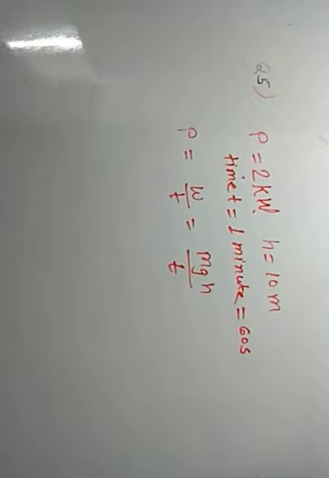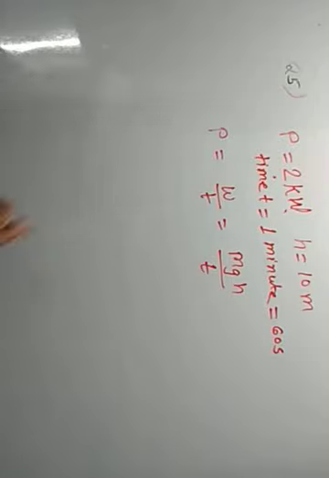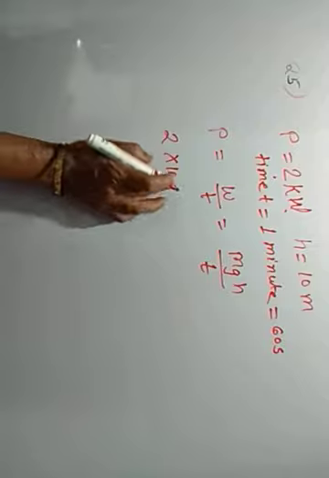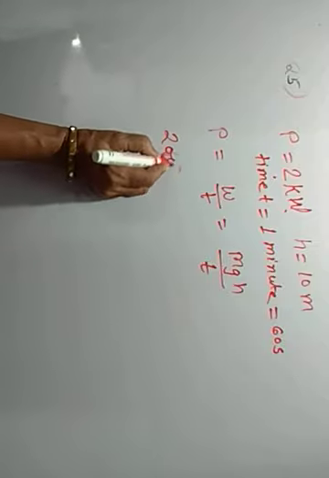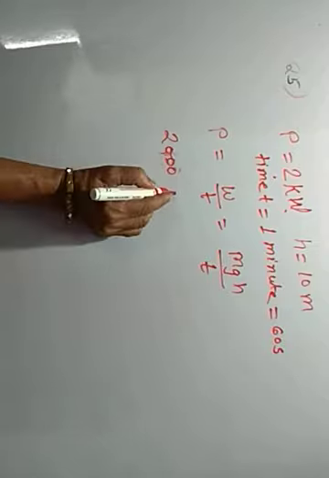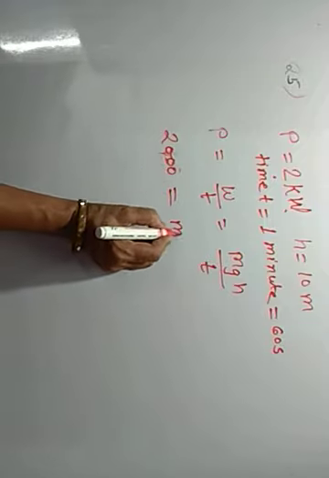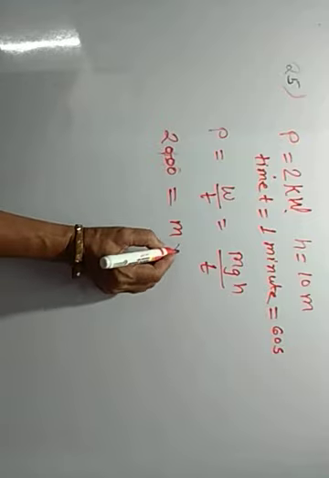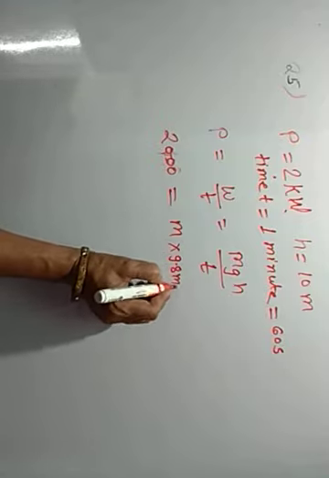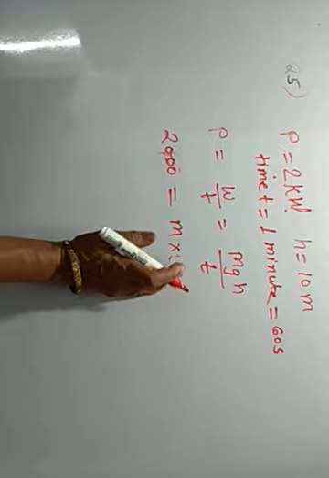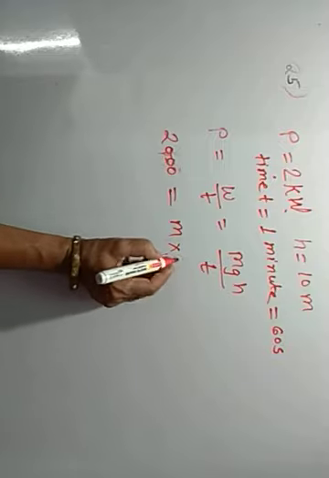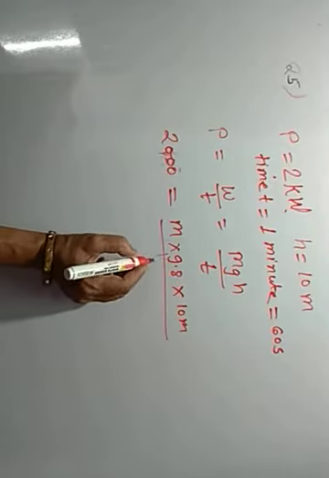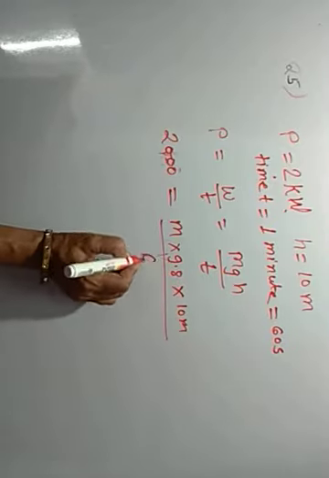Putting the values, we will get 2 into 10 to the power 3, or we can write directly 2000, is equal to m into g, where g is equal to 9.8 meter per second square, into height 10 meter upon t equal to 60 second.